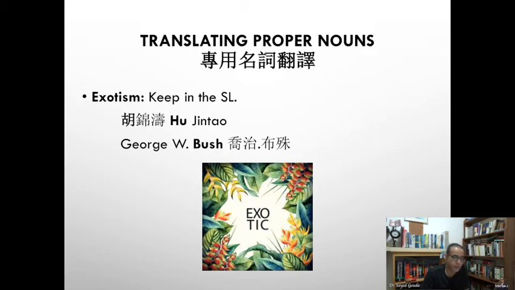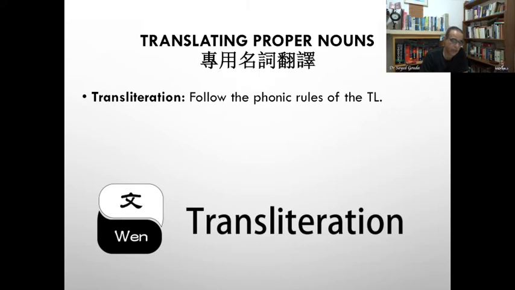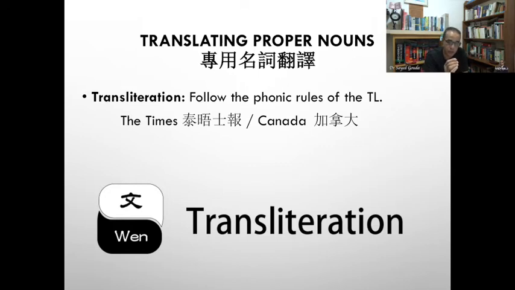The second type of translating a proper noun is called transliteration. And here you just translate the sound. You just follow the sound. You follow the phonic rules of the target language. Like, for example, the Times. It's again using the Cantonese pronunciation to be Times Bao. If you read it in Mandarin, it will be Tai Wu Shi Bao. Like also Canada. It's Canada in Cantonese, but in Mandarin it will be Jianada.